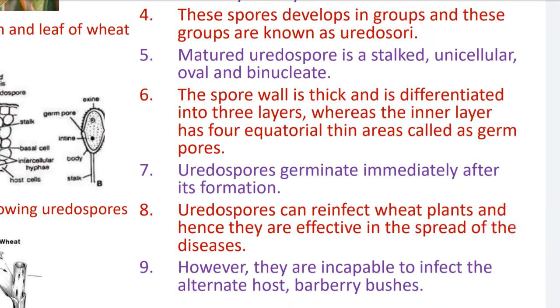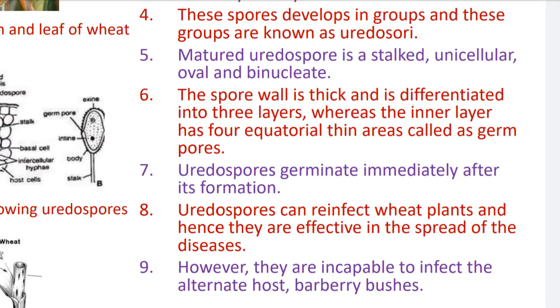Number five: the matured urediospore is stalked, unicellular, oval and binucleate. We have just observed that. Number six: the spore wall is thick and differentiated into three layers, whereas the inner layer has four equatorial thin areas called germ pores.